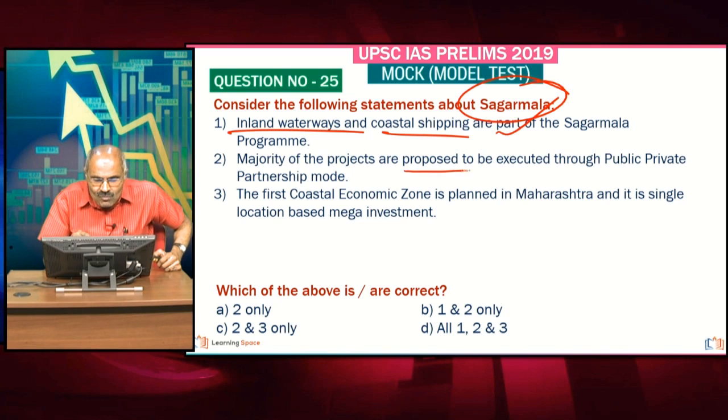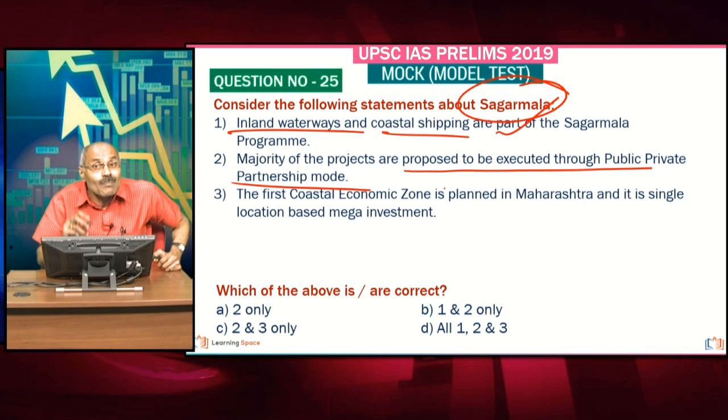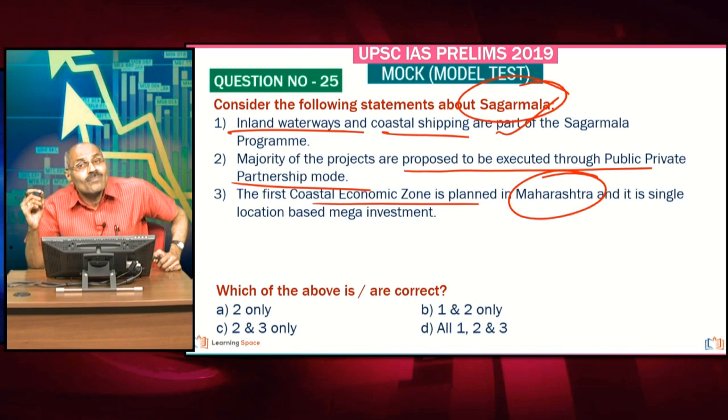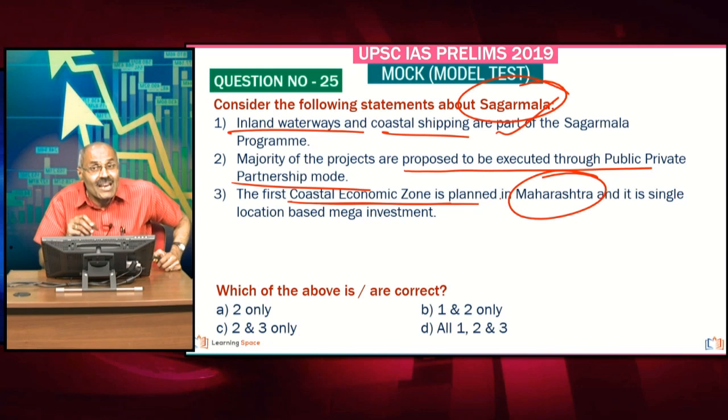Majority of the projects are proposed to be executed in PPP mode. Absolutely correct. The first coastal economic zone is planned in Maharashtra. Jawaharlal Nehru Port Trust will act as the node, but it is cluster-based development, or you can say this is cluster-based mega investment. When one looks at the coastal economic zone, please don't forget. Please correct the third one. 1 and 2 are correct.